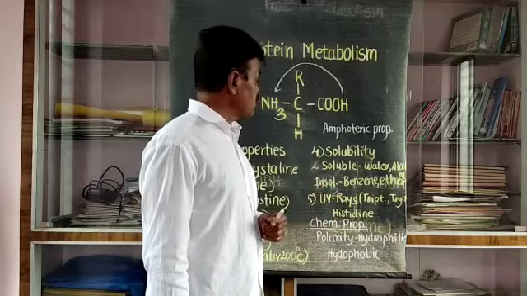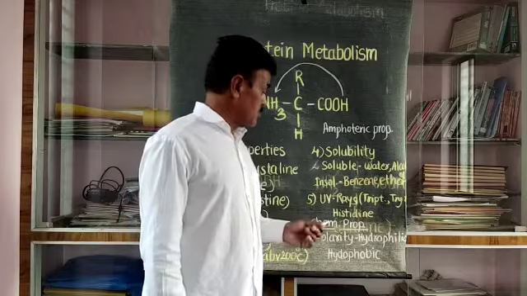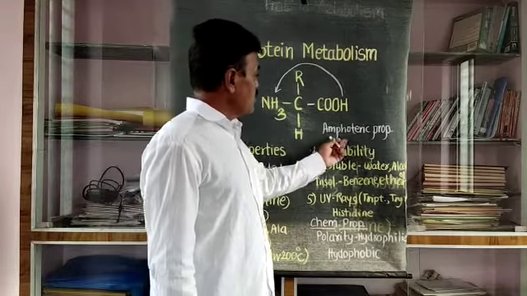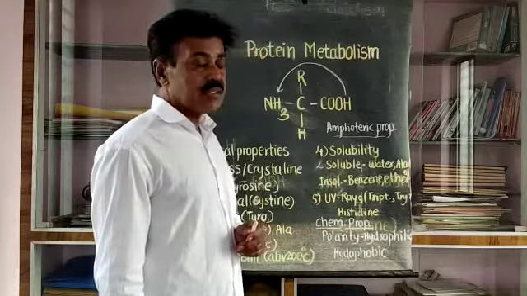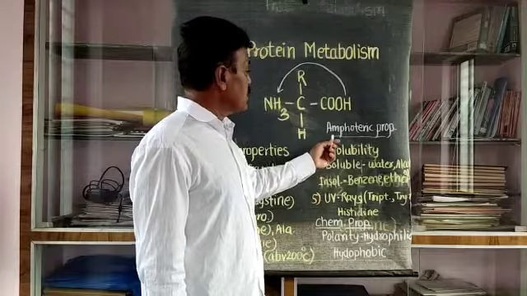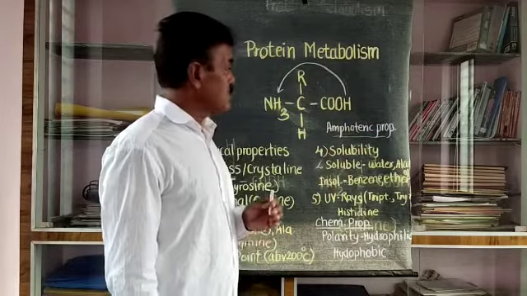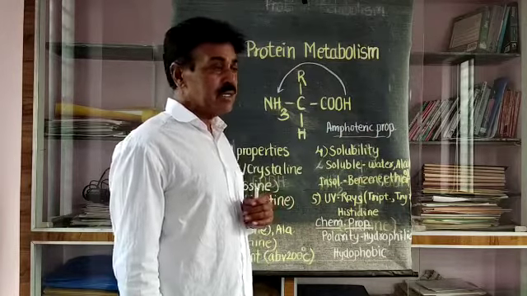These are the 5 physical properties of amino acids, and there are 2 important chemical properties of amino acids. The first property is very important, and it is generally asked in short note questions. The property is simply called the amphoteric property, and in the exam it is generally asked: what is the meaning of amphoteric property?